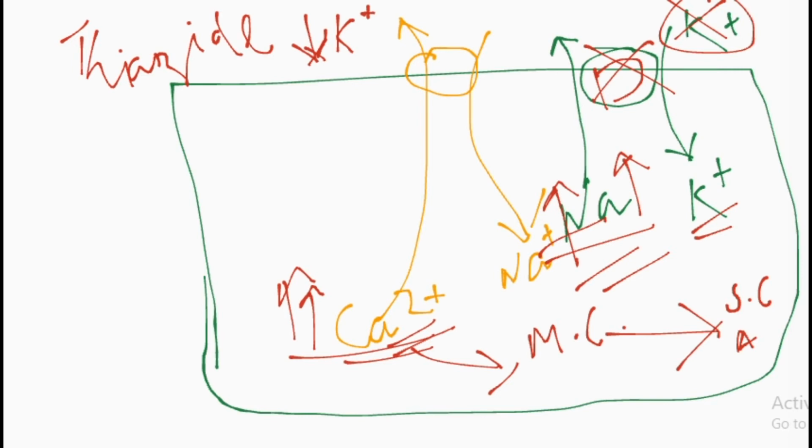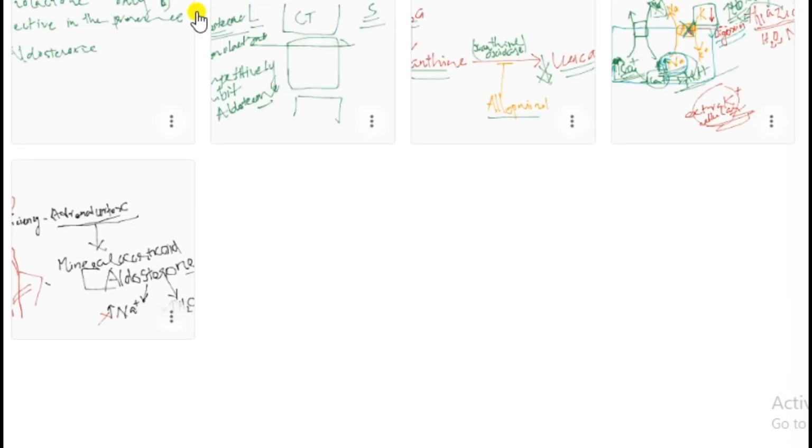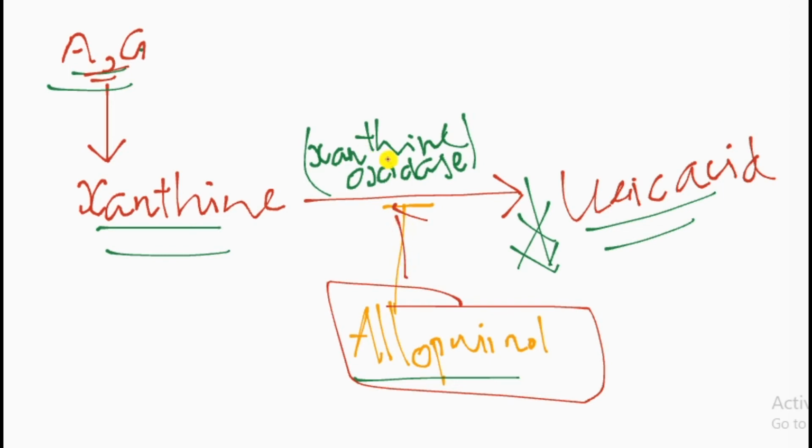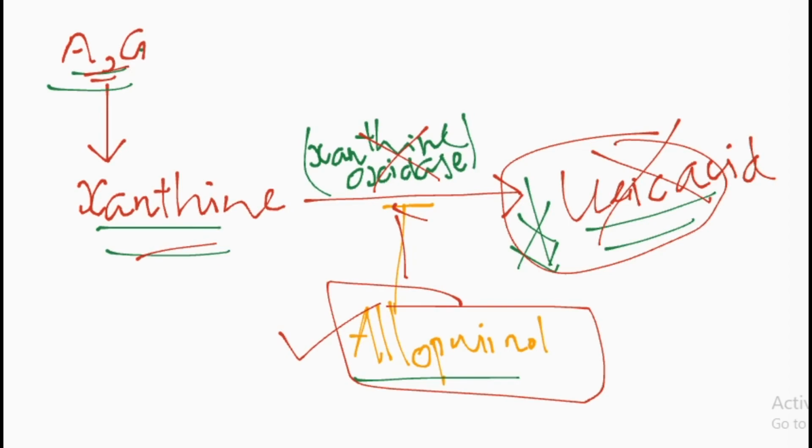We can see here that adenine and guanine are metabolized, and in the final step xanthine is converted to uric acid. Allopurinol is a drug which can inhibit this xanthine oxidase, so this reaction is not going to happen. So there is no uric acid at all. That is how allopurinol works.